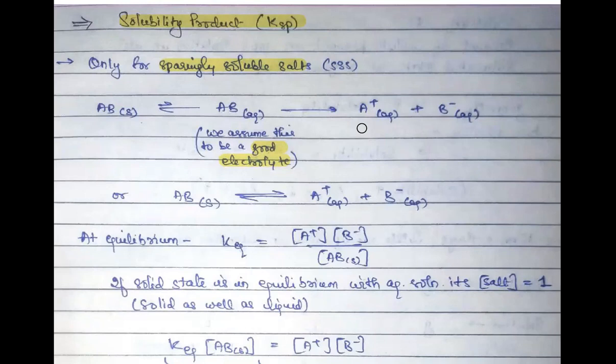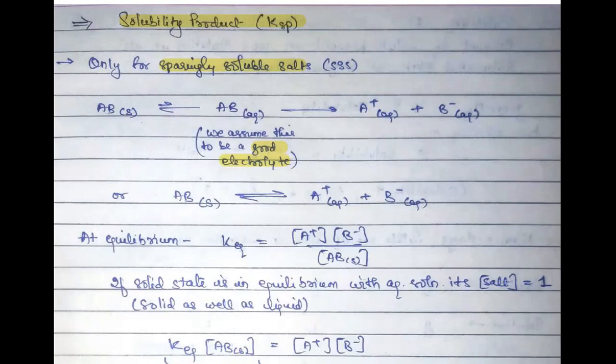And if this is soluble in water and it is a good electrolyte, then it should dissociate into its ions like A plus and B minus. Is this right? Any confusion over here? No. But generally, because it looks like a very long statement, a very long equation, instead of showing the whole thing, we prefer to write it like this. So in many of the books you will just see this one, but the real meaning is this one, right?